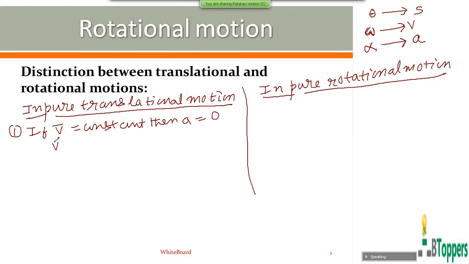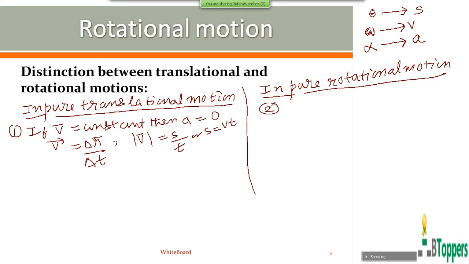Then the velocity can be written as displacement over time. Uniform velocity will be the same as the average velocity, delta r bar by delta t. Or in the simplest way, the magnitude of the velocity can be written as the magnitude of the displacement by the time interval, or we write it as S equal to Vt. That means mod of delta r bar is written as S, the displacement, and instead of delta t, I have written t.